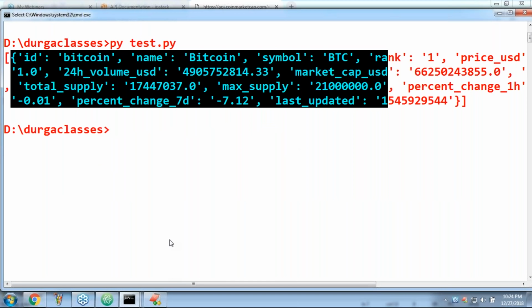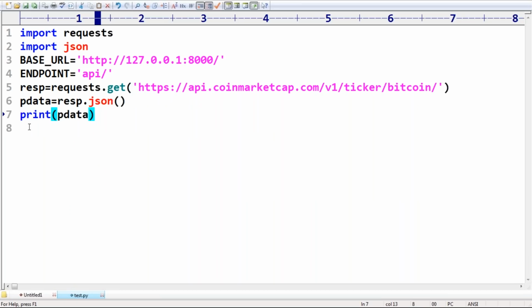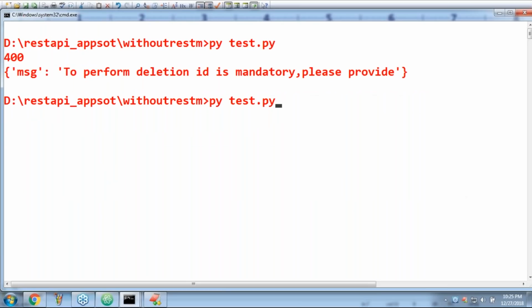Now what I want to try, assume, is it possible to do here? I'm taking this JSON data we are going to get, right? HTTP response, I hope. Is it going to work or not? One minute. What I'm trying is json.loads of response. Is it going to accept or not? I'm not sure. Print of p data. If it is not going to accept, no issue. We can write the code.